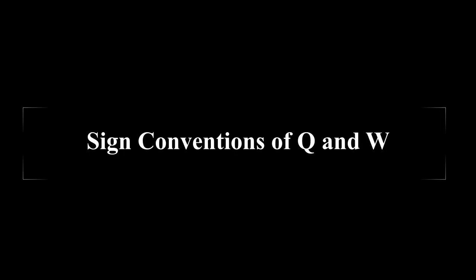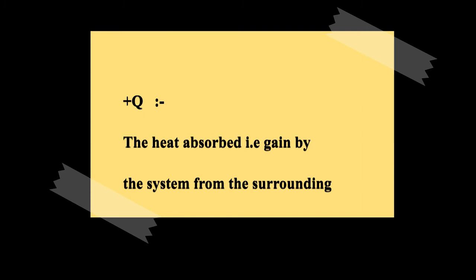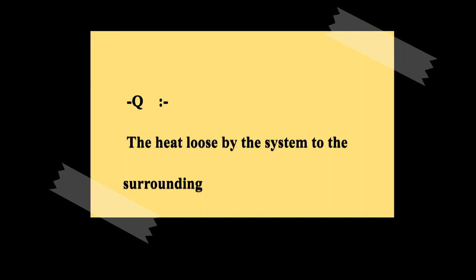Now we will see the sign conventions used in thermodynamics. Number 1, plus Q. Plus Q means the heat absorbed by the system from the surrounding. Then number 2, minus Q, that is the heat given out by the system to the surrounding.